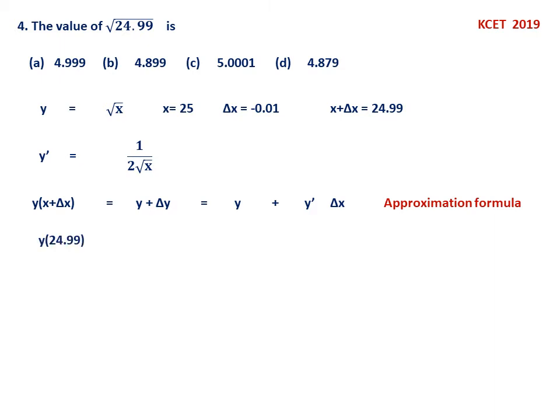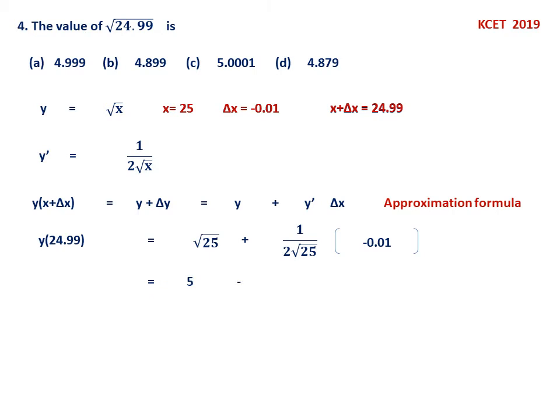Now substitute. Left side will be y of 24.99 because x plus delta x is 24.99, and right side y is square root of 25 because x is 25. Then delta y is y dash, 1 by 2 root 25, into delta x, minus 0.01.